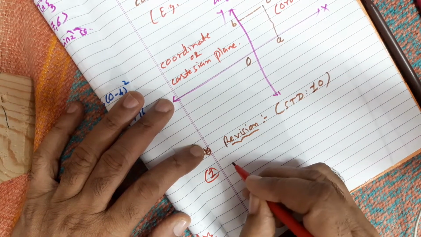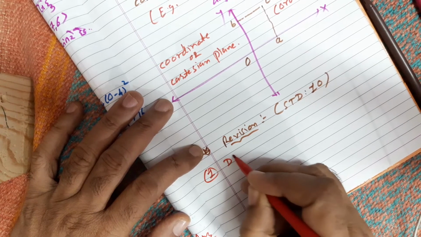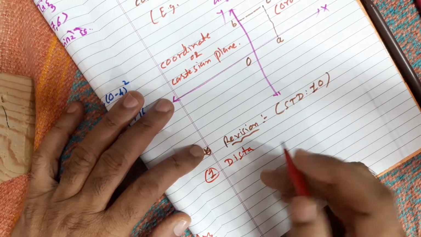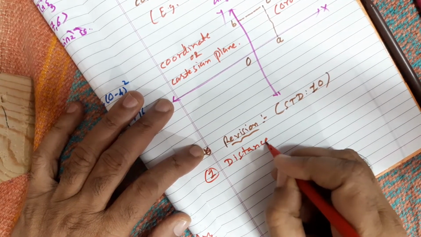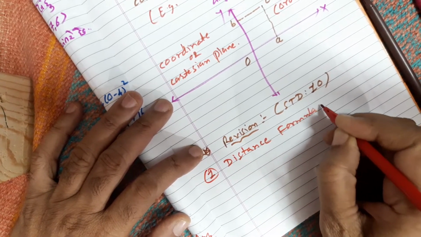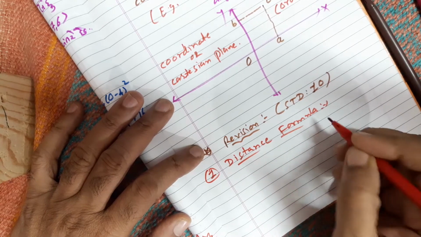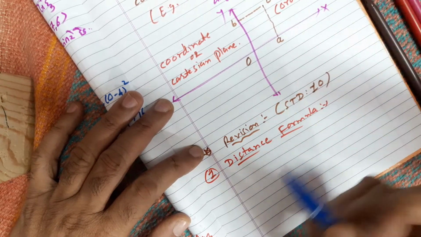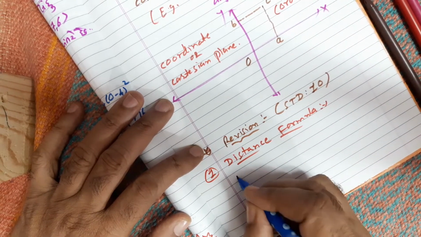Suppose you have the distance formula, meaning distance between 2 points. Correct? It's the distance formula. Now, suppose that 2 points are there, P and Q or A and B, whatever.